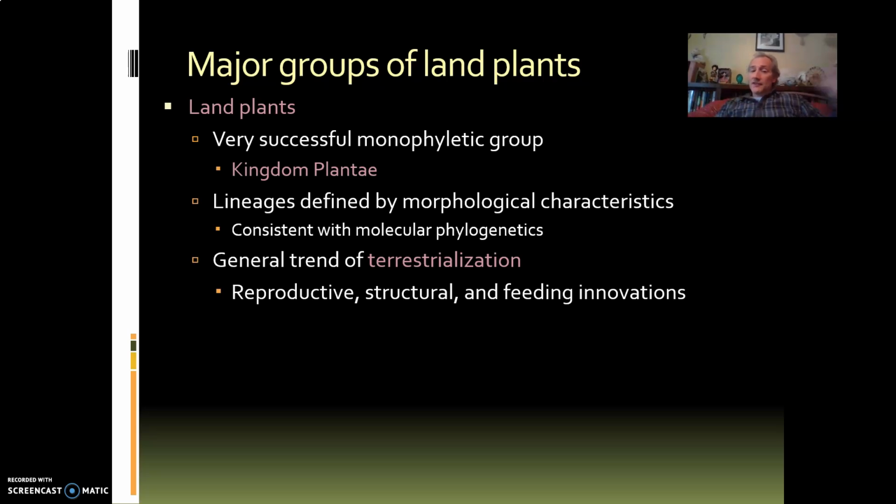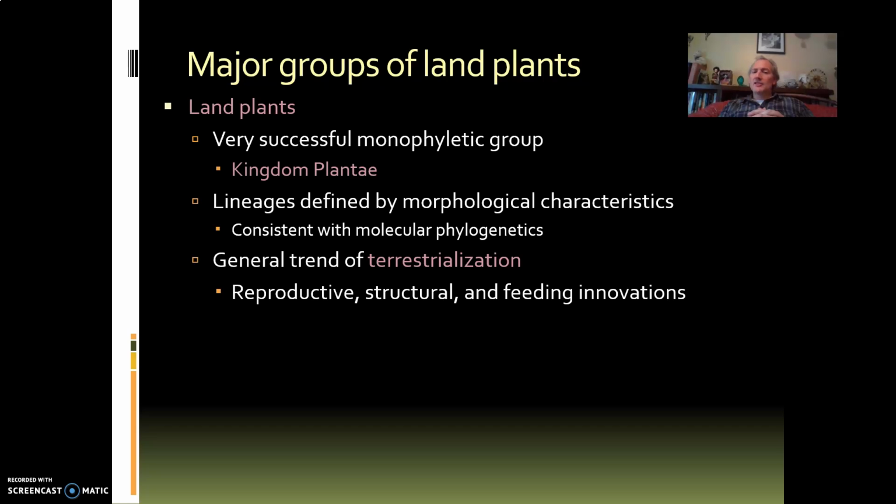Today we use DNA to figure out phylogenetic relationships, but this is one of the beautiful cases where the morphology and the DNA pretty much tell you the exact same story, at least for all of the major branches. Things that we thought were closely related turn out, yep, they're closely related. Anatomically, structurally, they're very, very similar if they're closely related, in terms of how they reproduce, in terms of how they feed, in terms of their overall anatomy. Very, very consistent.